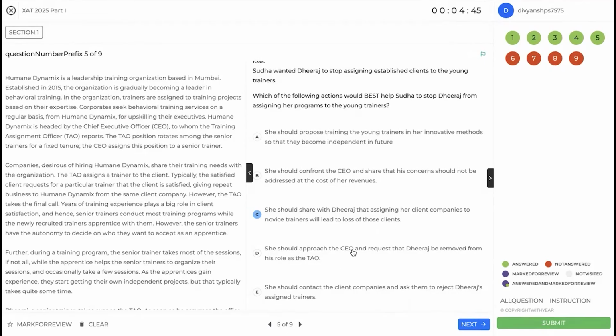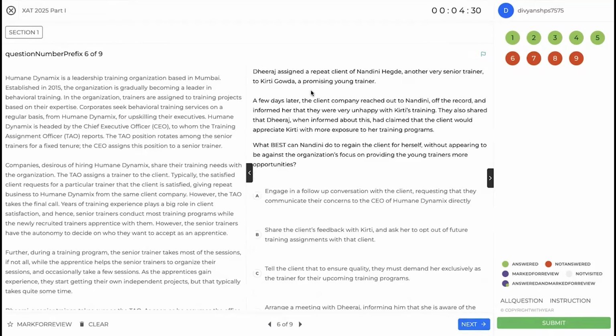She should approach the CEO and request that Dheeraj be removed. I mean, this is absurd. You can't get someone fired for this. And you should contact the client companies and ask them again. This is also unethical. You should not include clients in internal decisions. So C will be the answer for this.